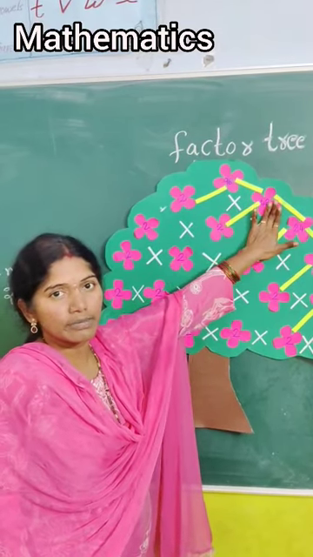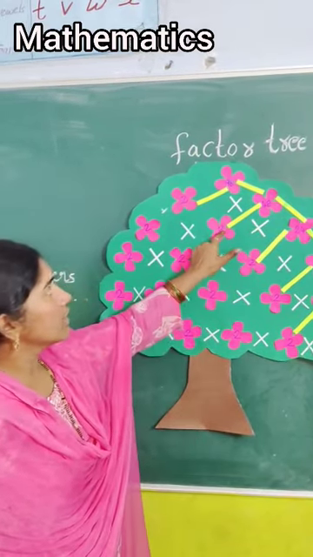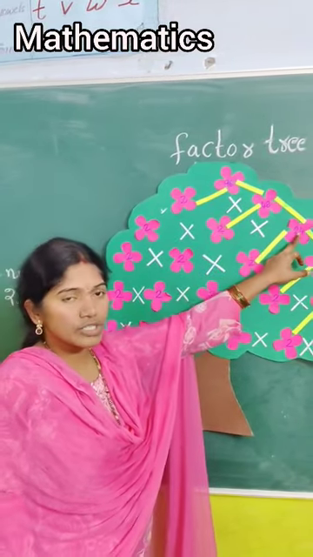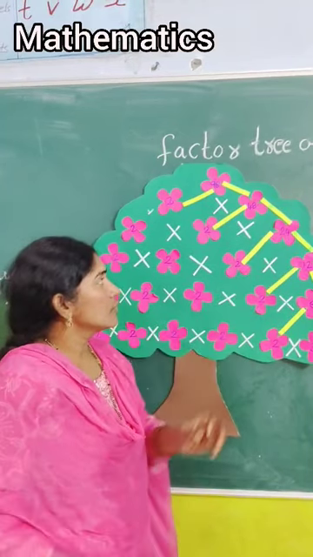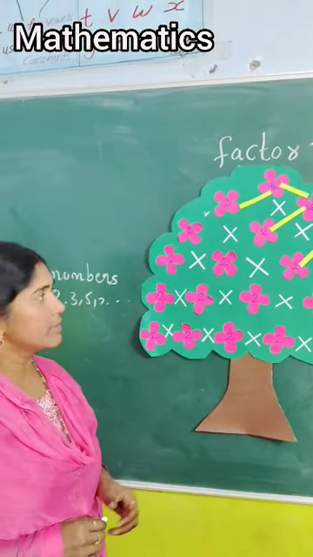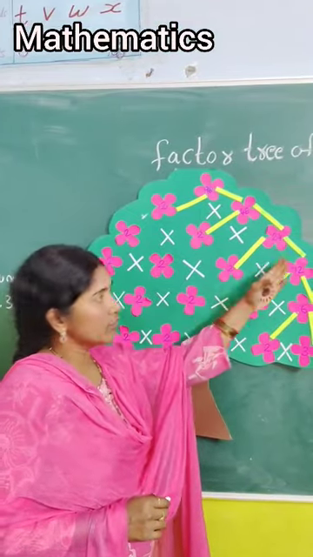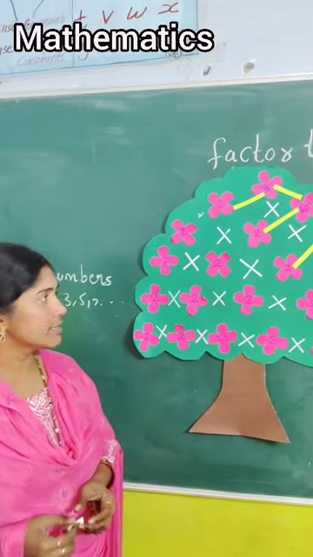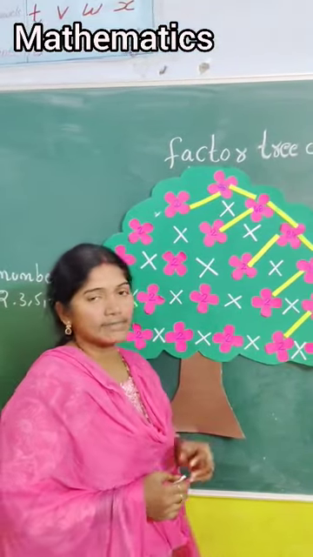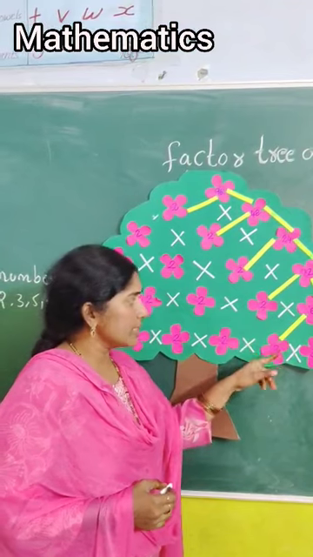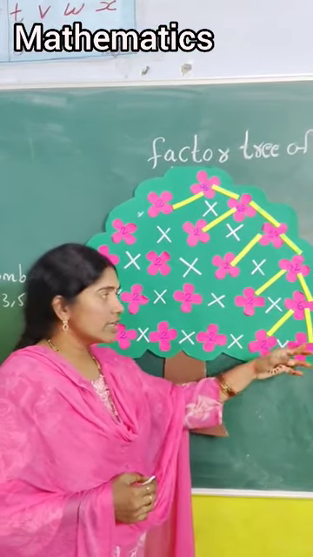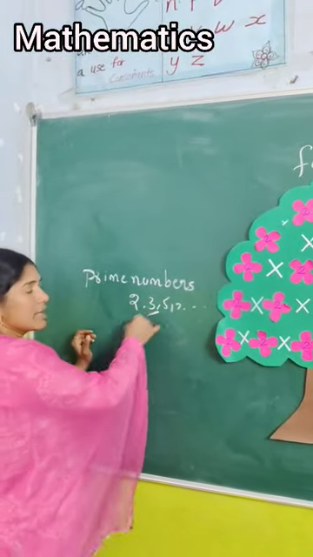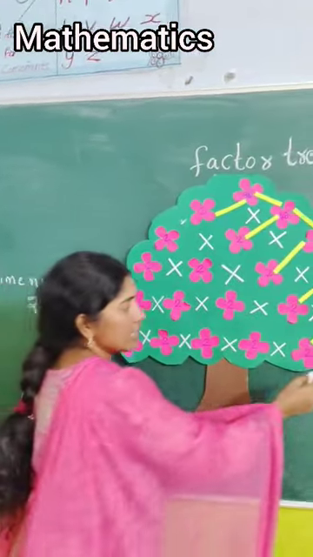Again, what is 48? 48 is a composite number. Again it is factorized by dividing by 2. What is the quotient? 24. Now 24 is also a composite number. Again 24 divided by 2, the quotient is 12. 12 is also a composite number. It is divisible by 2, again 6. Now 6 is divisible by 2. Now the answer is 3. What is 3 here? This is a prime number. So that's why 3 is the end of that.